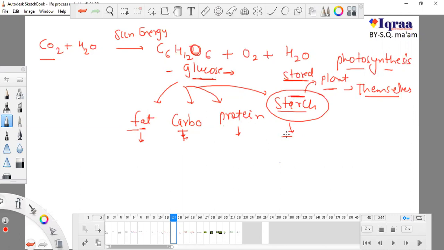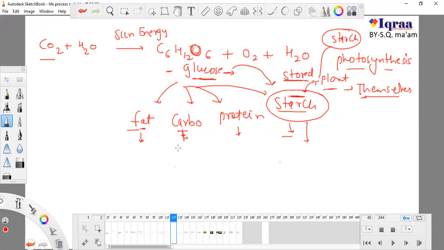We can also eat starch, like we eat potatoes and rice, and we can get starch from potatoes and rice. But as for the stored food material of plants, plants produce glucose, but plants never store glucose as a reserve material. Plants convert glucose into starch for us and for themselves, and they store a required amount of starch for themselves. So plants don't eat fat, carbohydrate, protein, but plants eat starch.